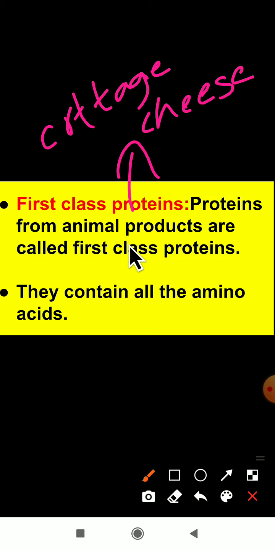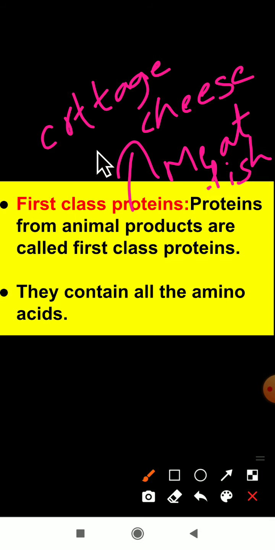Even meat and fish. First class protein includes what? Cottage cheese, meat and even fish. These are animal products because we get them from animals. Meat is obtained from animals, fish is obtained from animals only, and cottage cheese also we get from animals only.